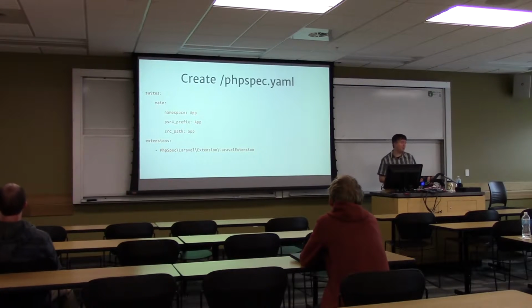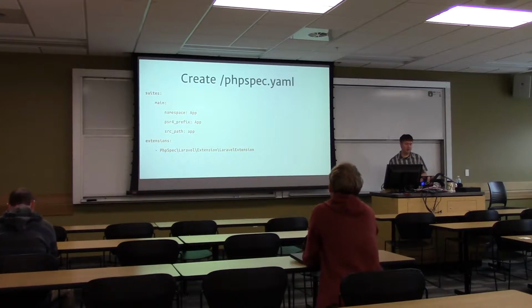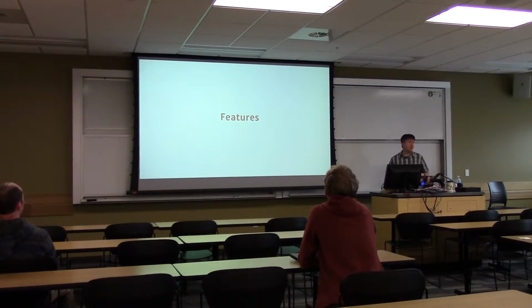Do the same thing for PHPSpec. We just basically create a phpspec.yaml that points PHPSpec to the proper places in Laravel. If you are using a different framework, if you just Google for framework and PHPSpec, framework and Behat, you'll find an example for that framework. So we have all kind of the scaffolding in place. We have the basics, the config files, the folders.